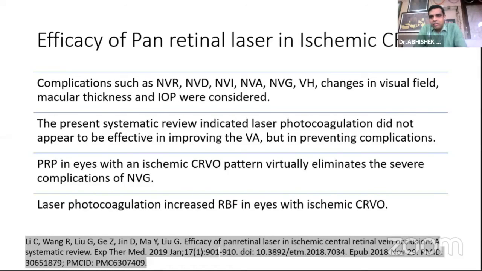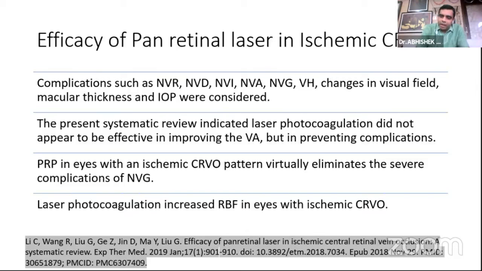So all in all, with all the review of literature and this systematic review, we should do pan-retinal photocoagulation as soon as we are sure that the patient has an ischemic CRVO. Initiating it prevents a lot of complications of neovascular glaucoma and field restrictions and all that.